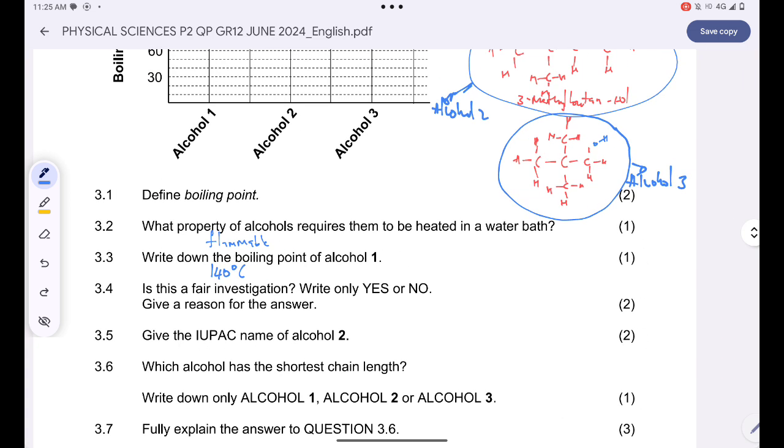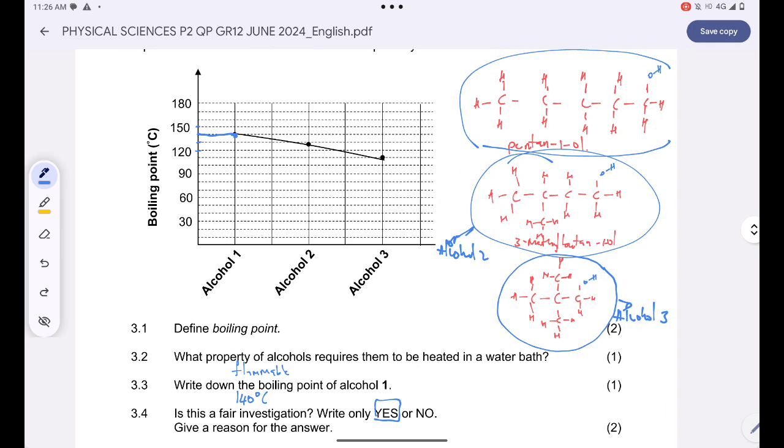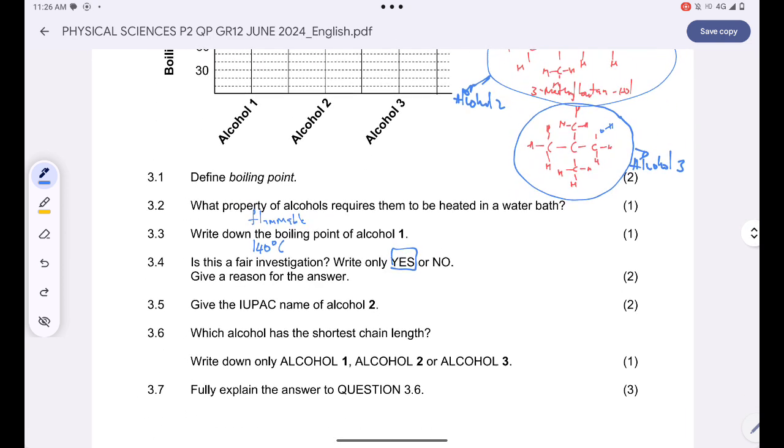Okay, and then now we are being asked, is this a fair investigation? Right, yes or no? Give a reason for your answer. Yes, it is a fair investigation. Why? Because the molecular mass for all these three alcohols is the same. Are you together? They have the same molecular mass.